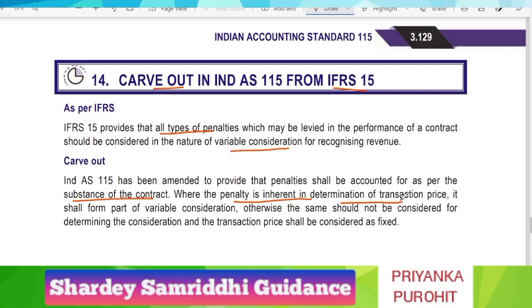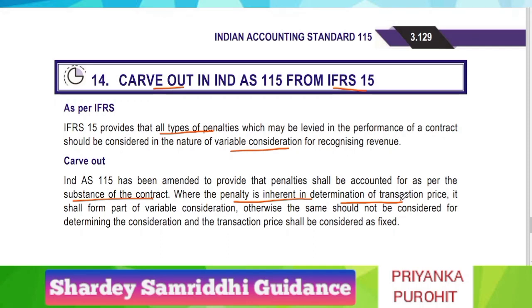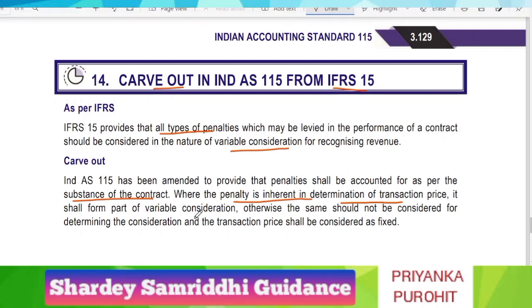Like in India, penalties are levied for most of the transactions, but in actual practice penalty is not levied because we are a little bit lenient over it, and hence only those penalties are covered which are actually the substance of the contract and are inherent in the determination of transaction price. That is, only the serious penalties are accounted for, and they shall form part of the variable consideration. Otherwise, the same should not be considered for determining the consideration, and the transaction price shall be considered as fixed only. So this was all about Ind AS 115.